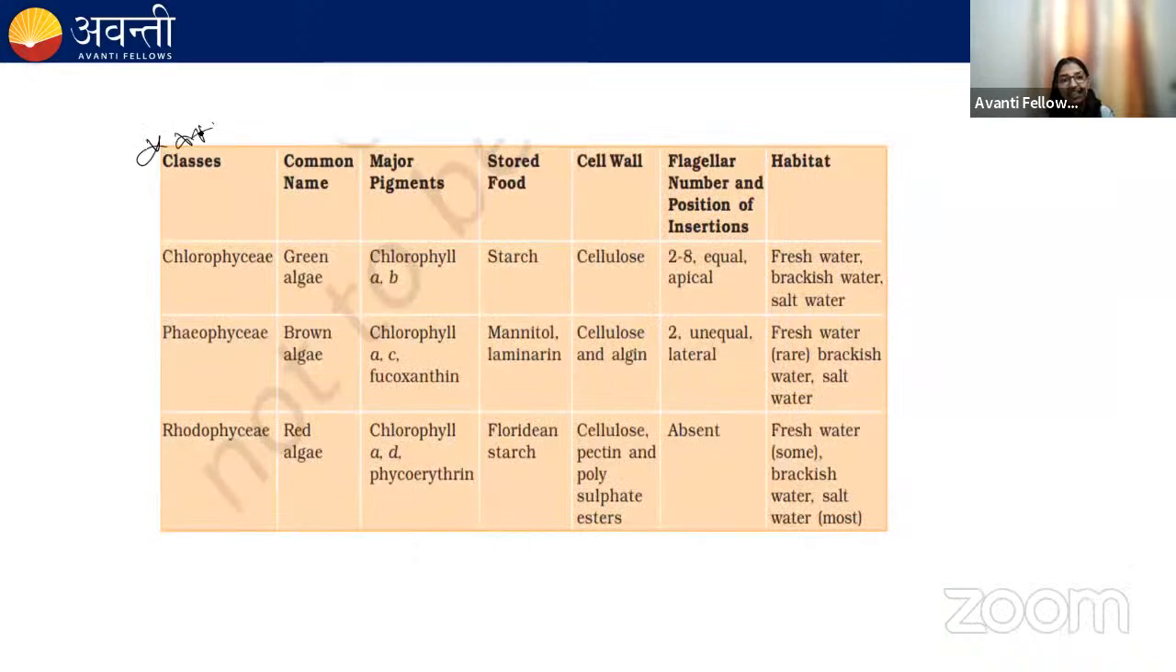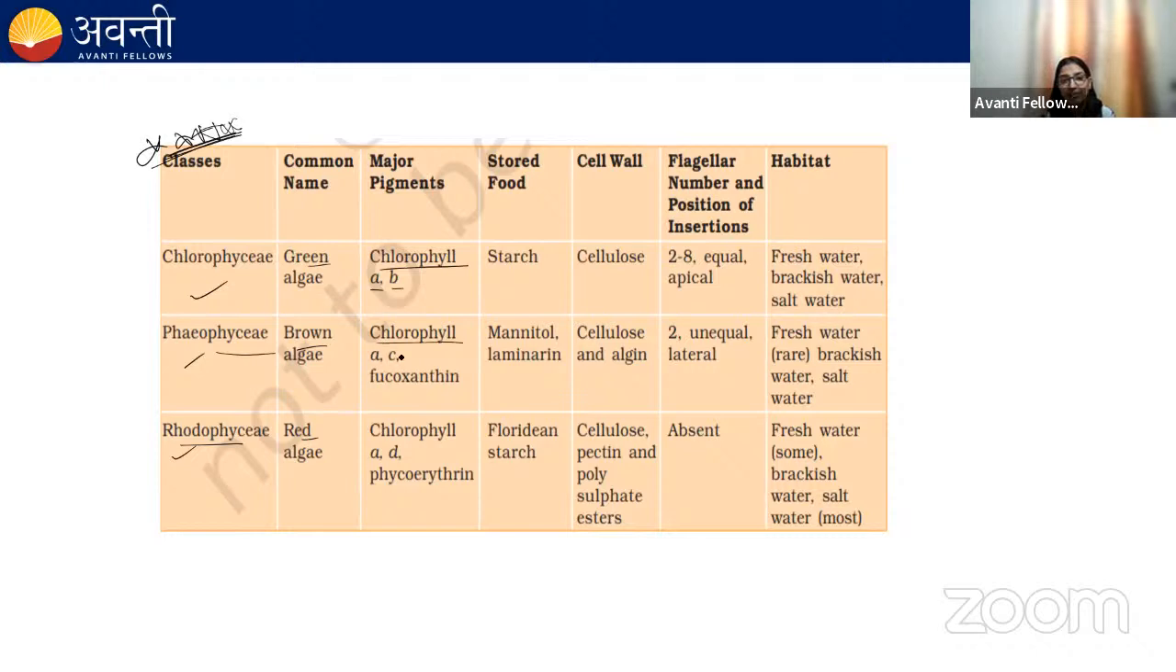This table is given in NCERT and it's very, very important because it summarizes all the important characteristics of the green algae, brown algae, and red algae. Commonly, Chlorophyceae is known as green algae, Phaeophyceae is known as brown algae, and Rhodophyceae is known as red algae. The major pigments in Chlorophyceae, the green algae, are chlorophyll a and chlorophyll b, because of which the algae appear green in color.